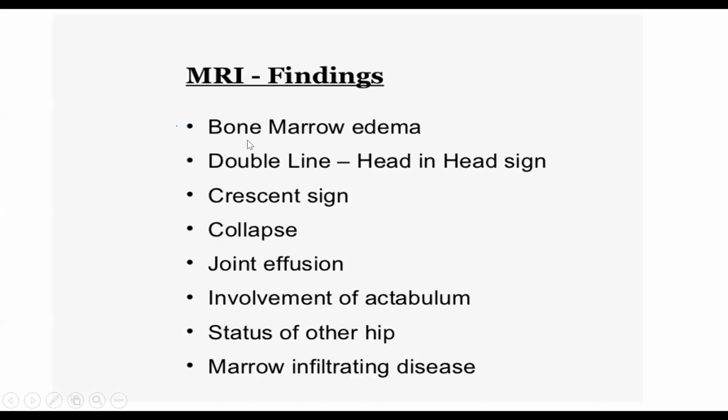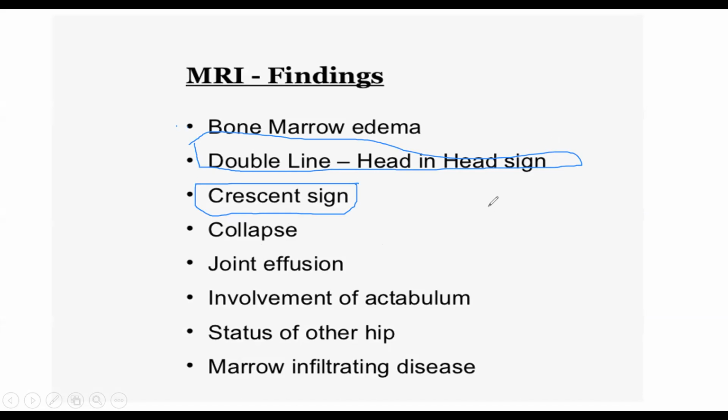So, MRI finding: you find bone marrow edema. Just two things you should remember. There are a lot of things, but remember two: one is the crescent sign, and one is the double line sign. So what is crescent? The rest you can find: joint effusion, collapse, and edema.